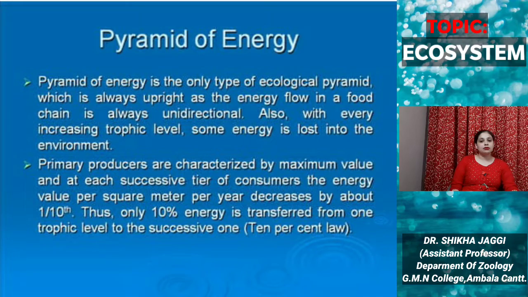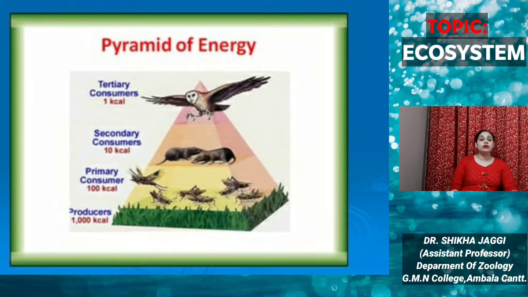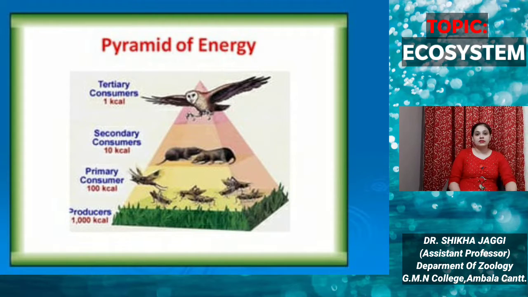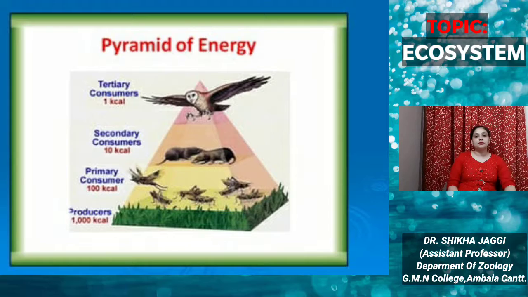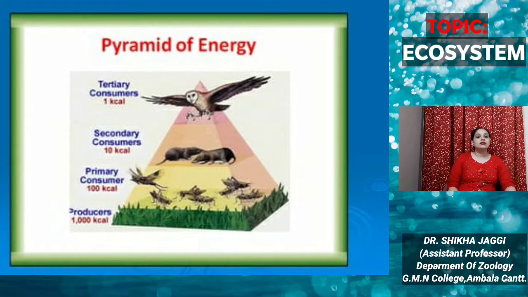This is an example of a pyramid of energy, and we have already discussed that the pyramid of energy is always upright. Here we can see that at the level of producer, the energy is 1000 kilocalories, and only 10% of this, that is 100 kilocalories, is transferred to the primary consumers. The rest is utilized by the producer itself, and some of it is lost in the form of heat.